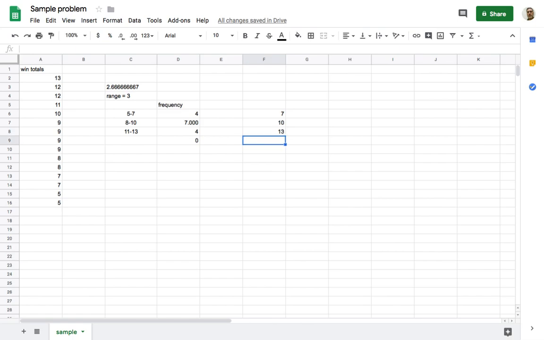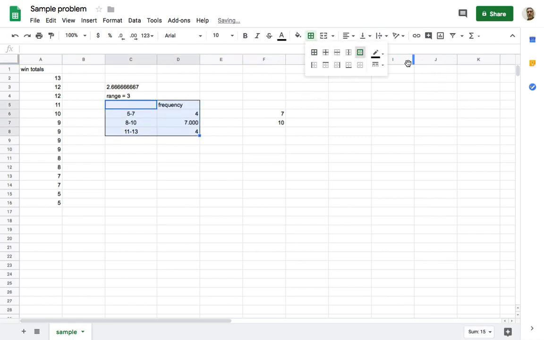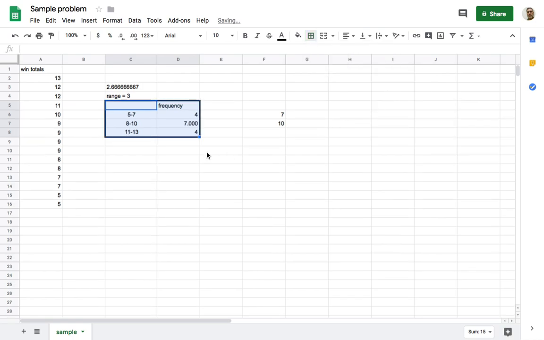Now, real quick, here's where we're having some trouble. And of course, you'll put a border around this, and you'll make it nice and fancy for me, and do all kinds of color and center your numbers, and I don't know why that says 7.0. You can remove decimal places. Now, to do a chart, how did we do a chart in 12.2? How do we do a chart?